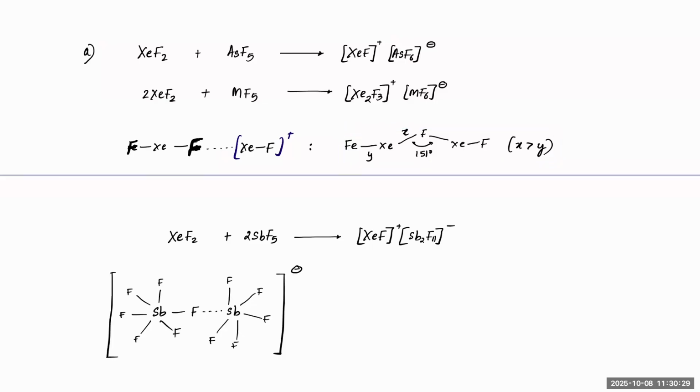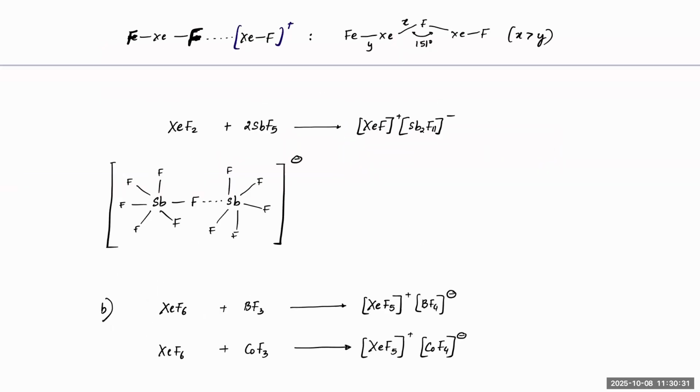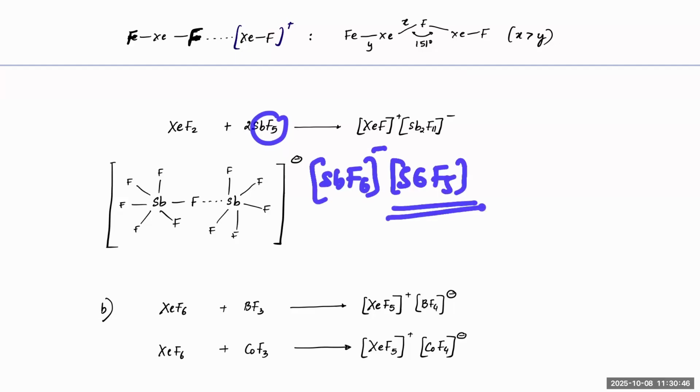XeF2 plus 2 moles of SbF5 can also be explained this way, because 1 mole of SbF6 minus and 1 mole of SbF5 together can also have a bond like this.